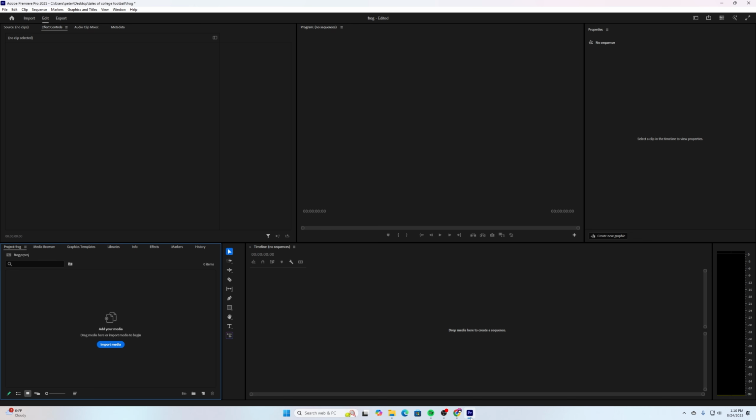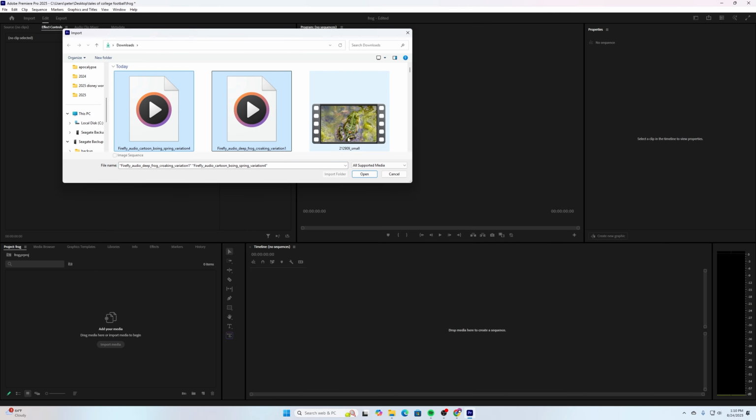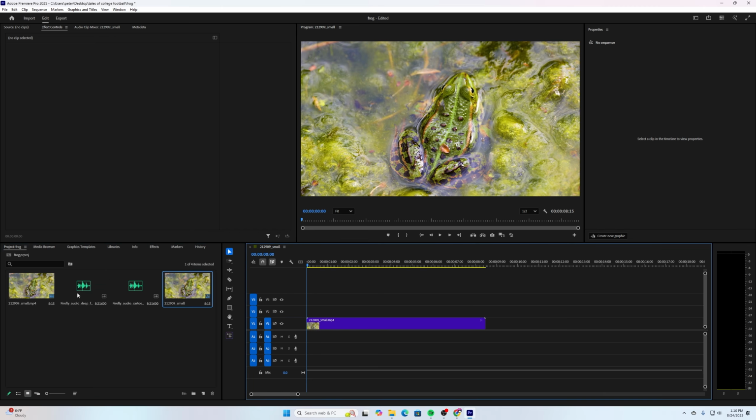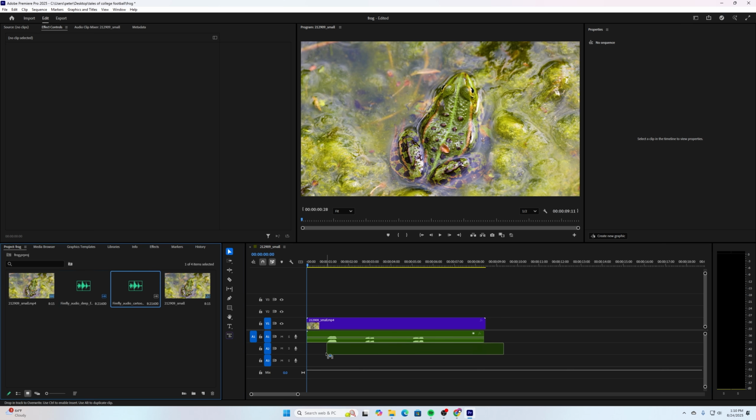And now I'm going to go into Premiere, bring in these 3 files and open. Then we can bring in our frog. And then I will bring in my frog croak audio. And the nice thing is I started recording that right in time with the video, so I know those are going to match up, and then I'll bring down the boing sound.